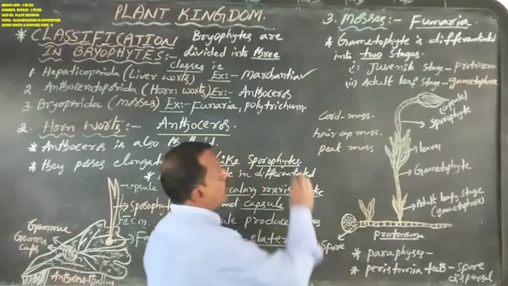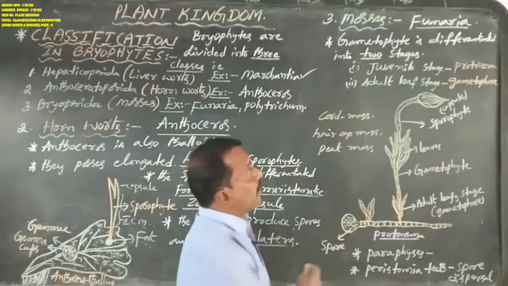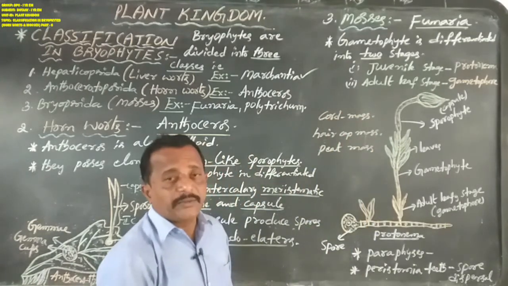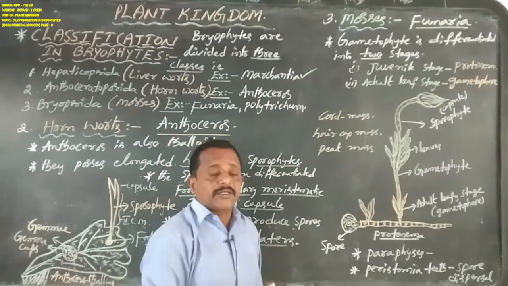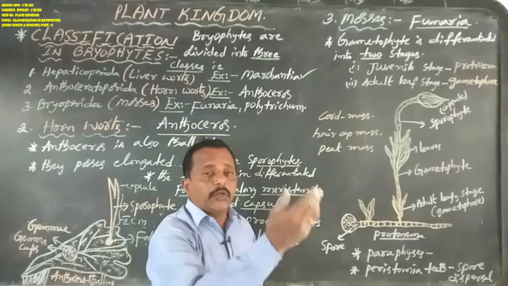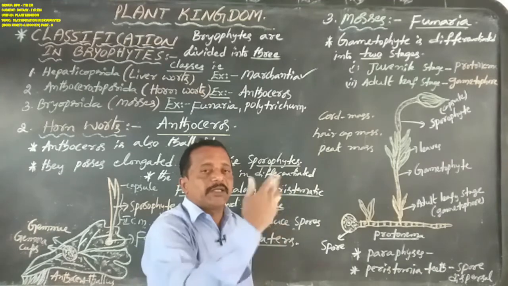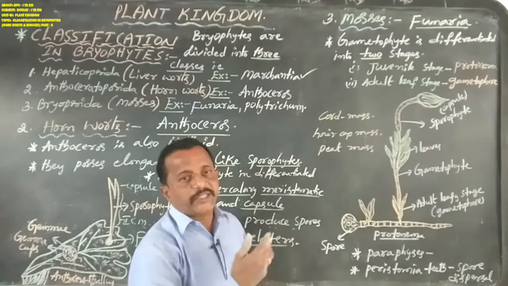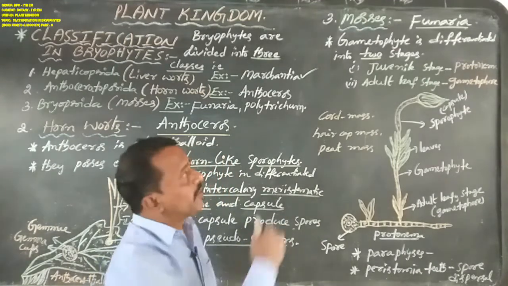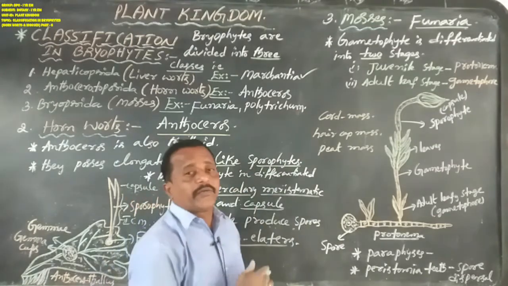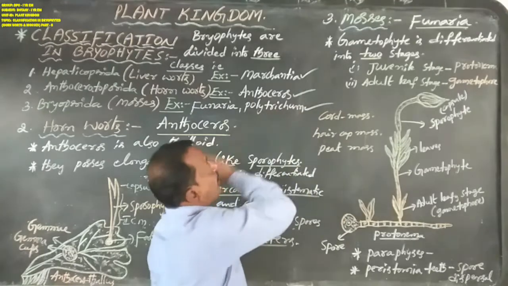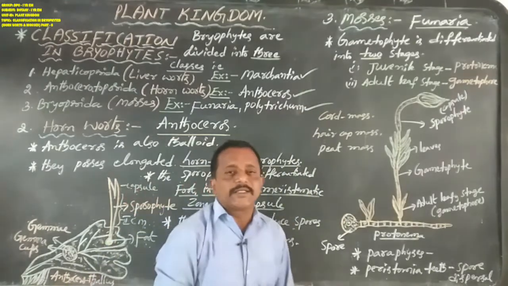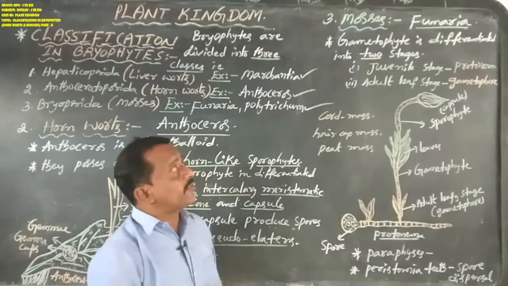Now let us discuss another class, that is Bryopsida. Bryopsida are also known as mosses. Why? Because these plants generally grow in moist and shady habitats. The best examples are Funaria, Polytrichum, as well as Sphagnum.